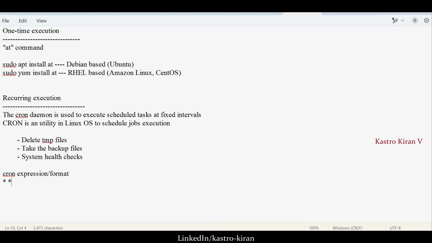The general syntax is 5 stars with spaces in between. When you give these 5 stars, the job will get executed every minute. What does job mean? A job means a shell file. Every minute, whatever shell file you want to execute will get executed.